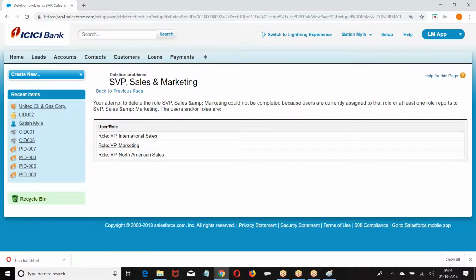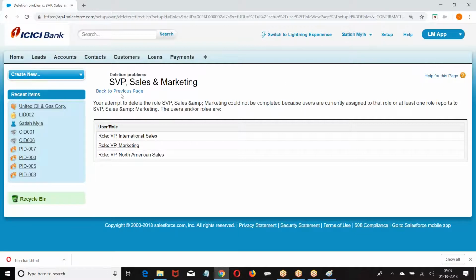When you have subordinate roles reporting to you, you will not be able to delete the role. If you want to delete a role, the subordinate roles should be deleted first, and only then can we delete this.